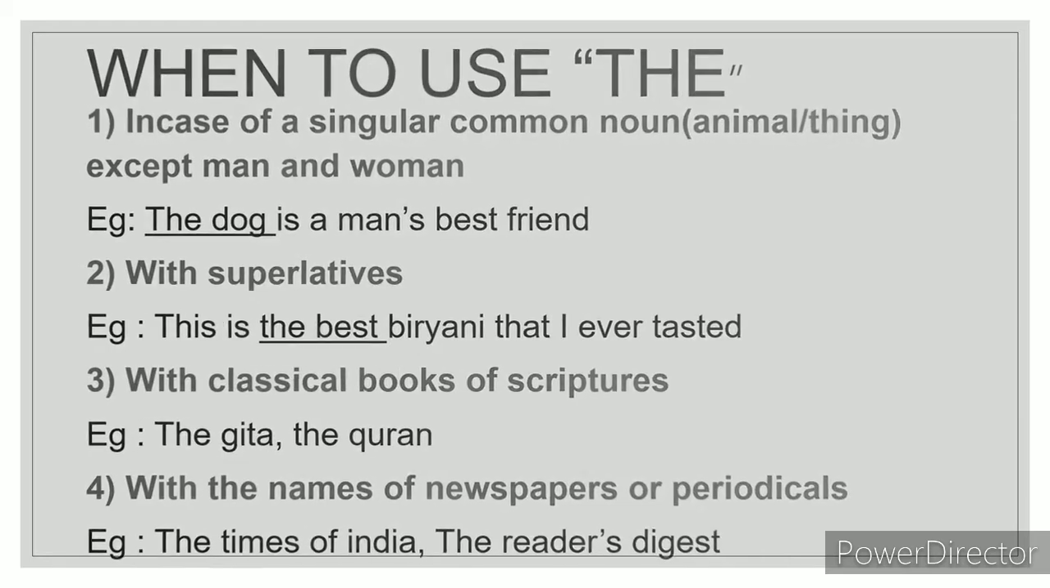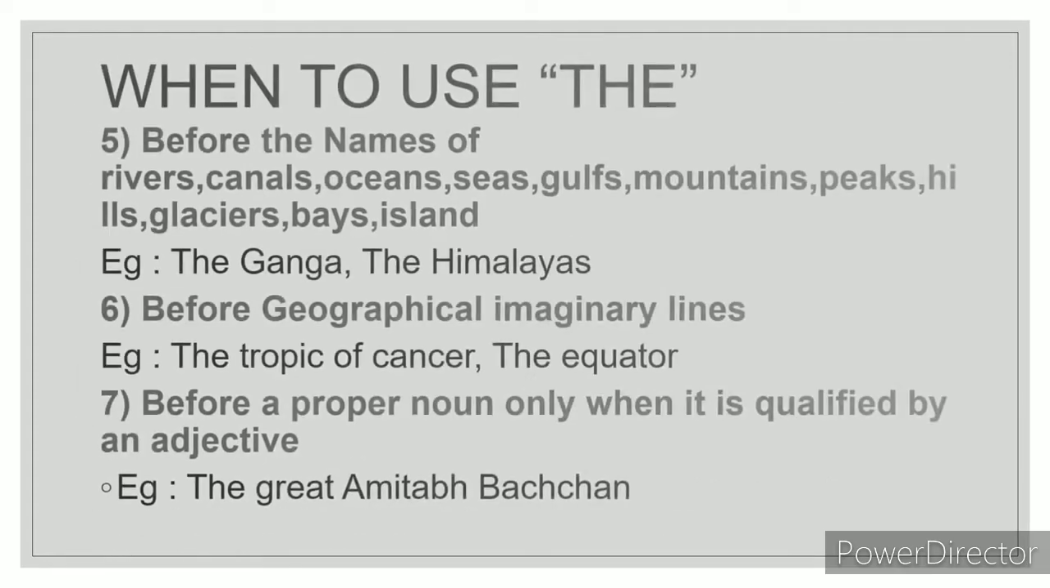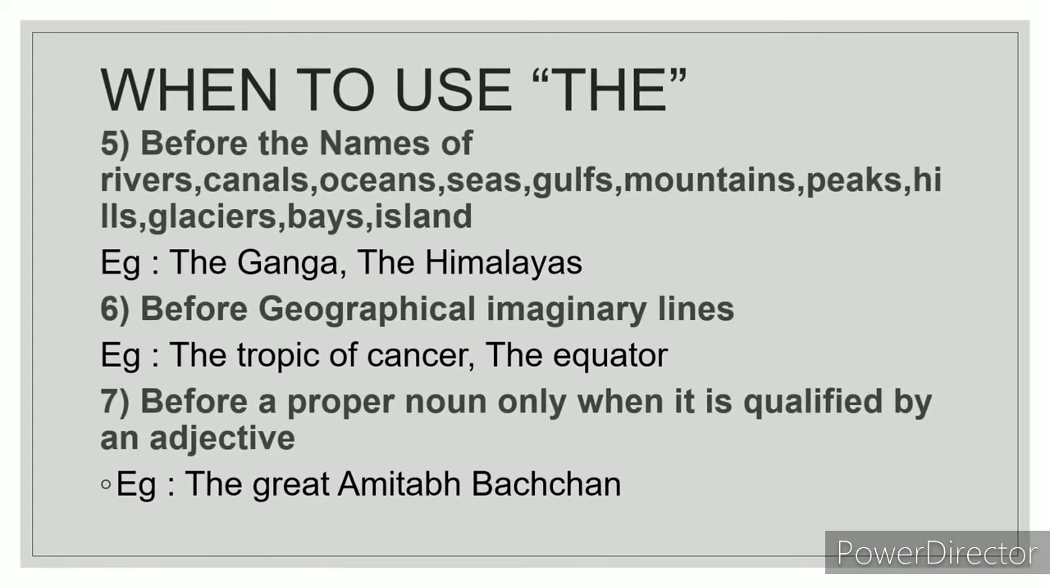Fifth one, you have to use the before the names of rivers, canals, oceans, seas, gulfs, mountains, peaks, hills, glaciers, bays and islands. For example, the Ganga. Ganga is the name of a river, so the Ganga. Himalayas is the name of a mountain, so the Himalayas.